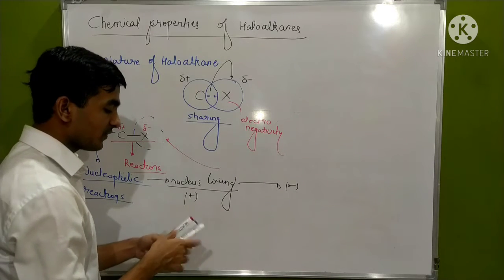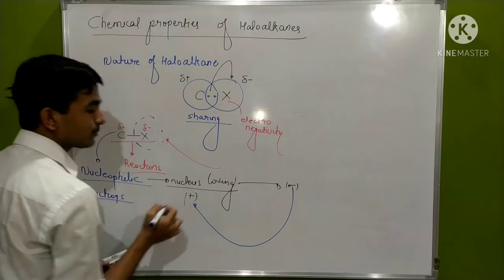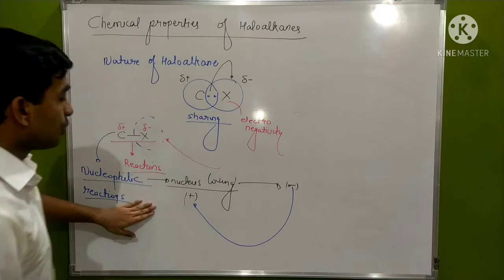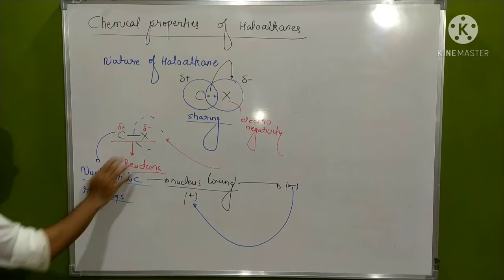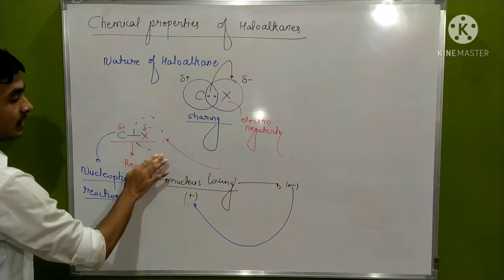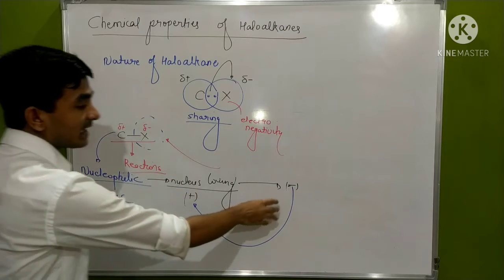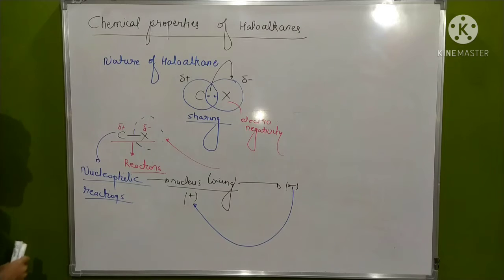That's why the charges will attract each other. This negative charge will try to move towards this positive charge to neutralize itself. So nucleophilic reactions are those reactions in which the halogen atom will leave the C-X bond and another nucleophile, that is another negatively charged species, will attack over here and take over its place.